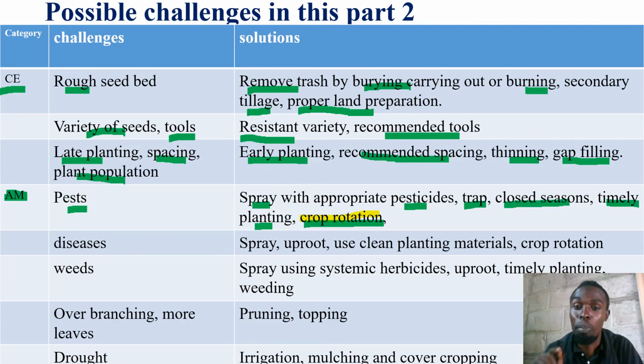Now, when it comes to plant production, crop production, in this part 2 of section B of this agriculture paper 527/1, crop rotation is used to manage or control or avoid or prevent pests. Because some pests enjoy crops differently.